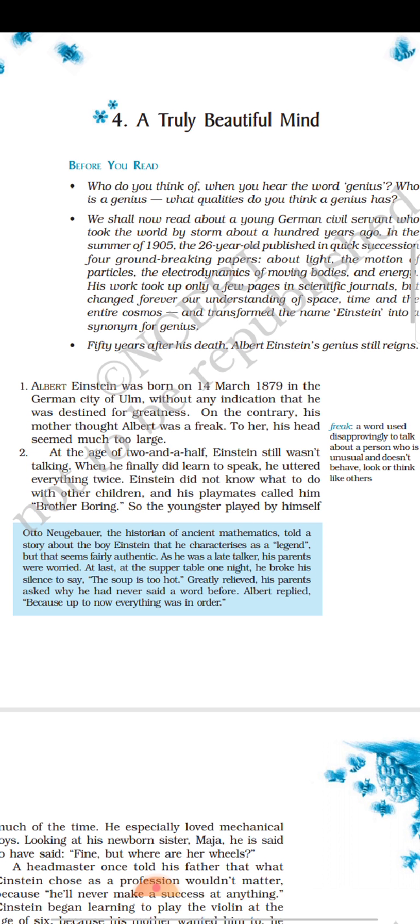You see his birth date. He was a German citizen. Without any indication means without any sign that he was destined for greatness, that one day he would become a great person. There was no indication, there was no sign. When a child is born, do we have some sign that the person is going to become great? No. On the contrary, the opposite, his mother thought Albert was a freak.